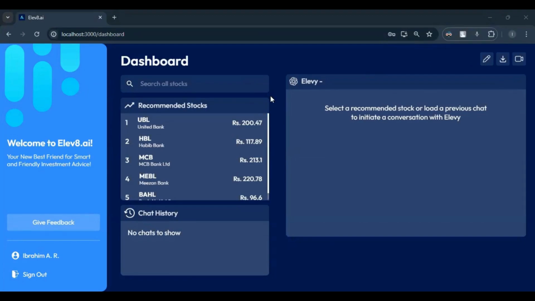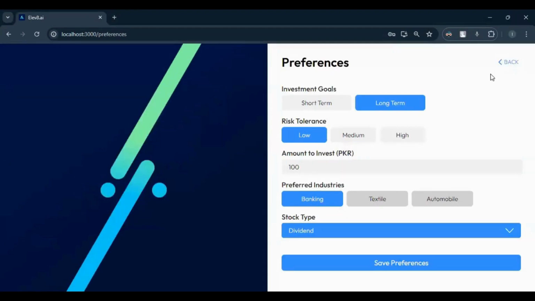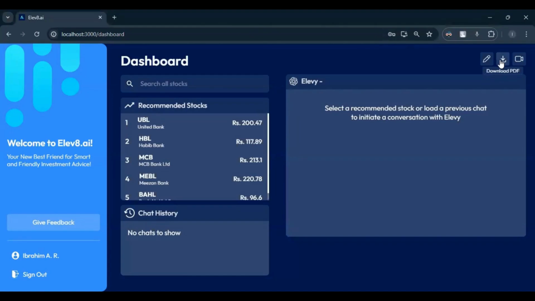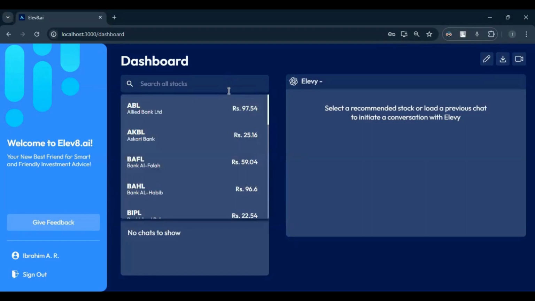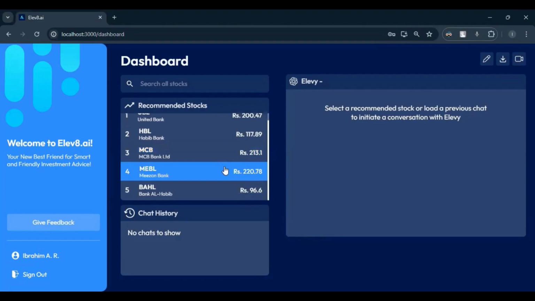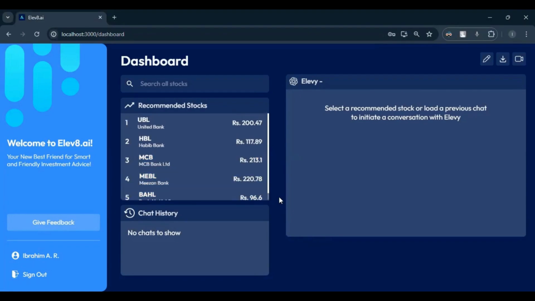So basically our recommendation engine, what it will do is that these preferences that I just entered while creating my profile, it will factor in these recommendations. It will also factor in some past data for all the banking stocks that I have listed over here. And it will then apply some important financial rules that will analyze the key ratios and the figures. And based on these three or four sources, it will provide the top five recommended stocks for me.